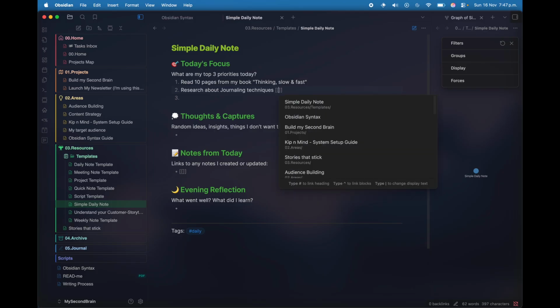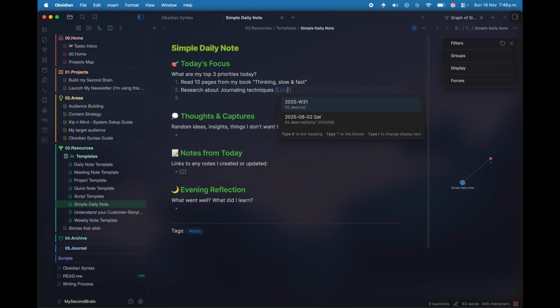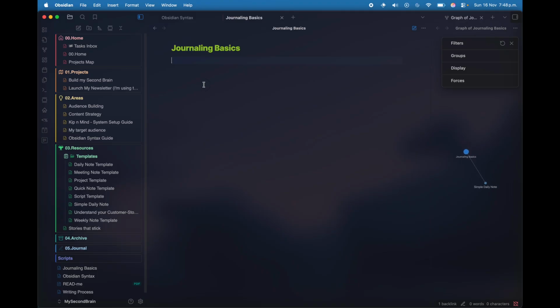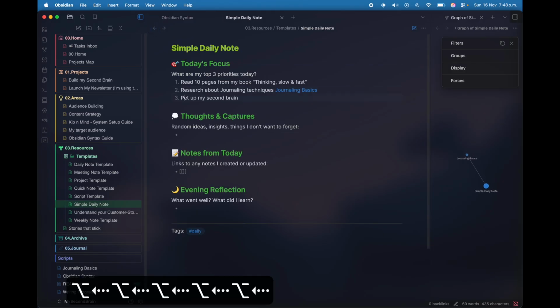Okay, so let's say journaling basics. And we will have a new note. So in this place that is separate, I can brain dump anything that I find about journaling and that is useful. So I can later on implement that into my daily note as well.